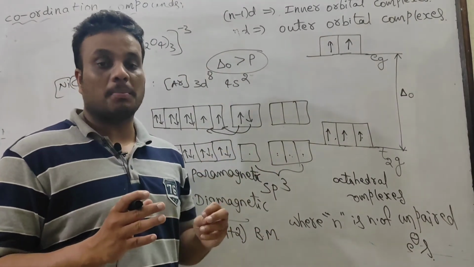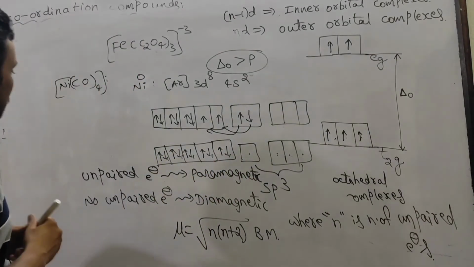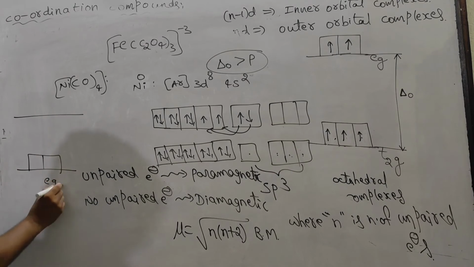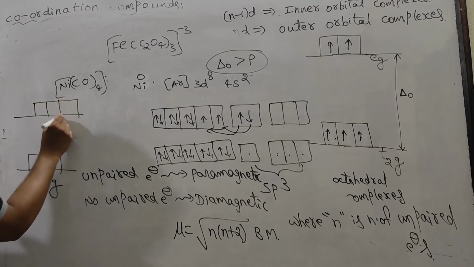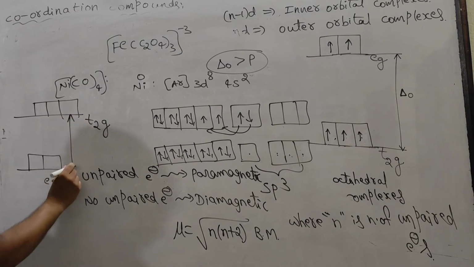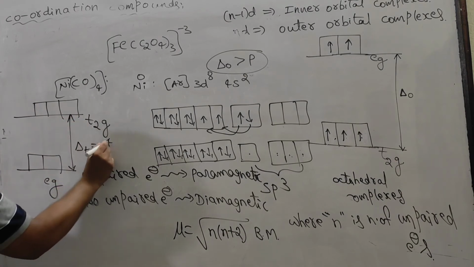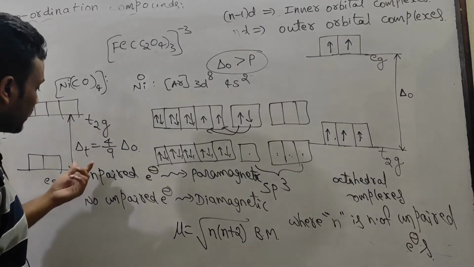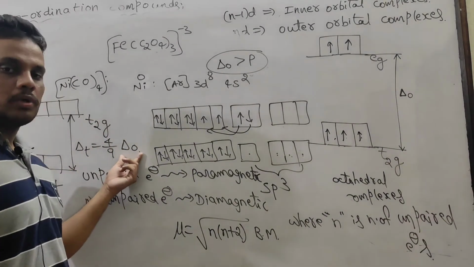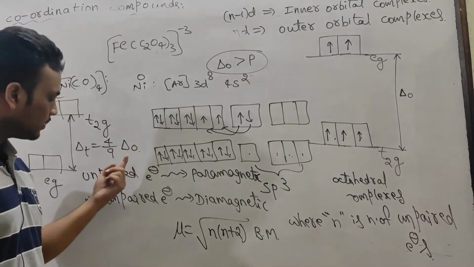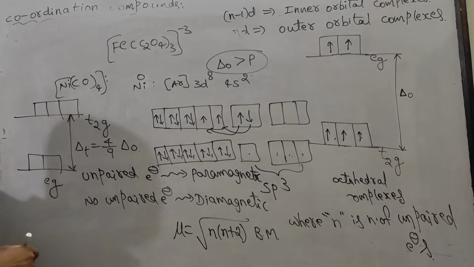In tetrahedral complexes, no need to confuse, because in tetrahedral complexes, you know the splitting e comes at the bottom, t2 is present at the top, and the splitting energy, that is Δt, is very, very small, 4/9 into Δ₀. So this value is very, very small in comparison to CFSE of octahedral complexes. o stands for octahedral and t stands for tetrahedral.